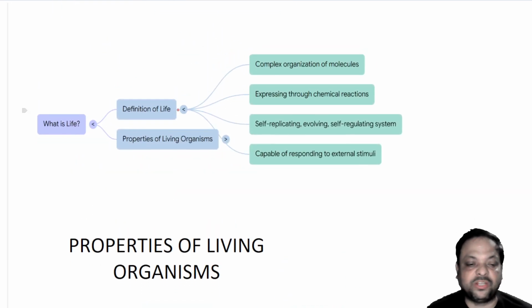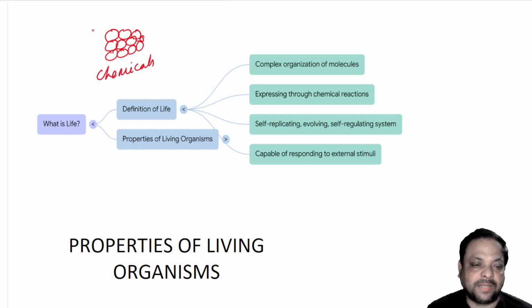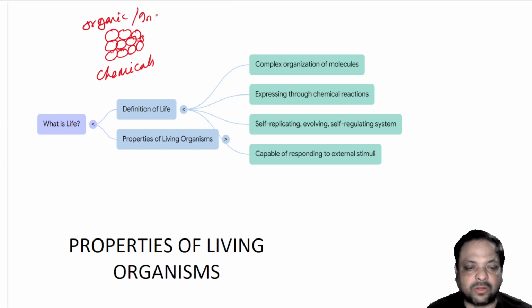Normally the definition of life means, for example, life is made up of organic and inorganic materials or chemicals. These are chemical compounds which are very unique in nature. The chemicals may be organic or it may be inorganic.